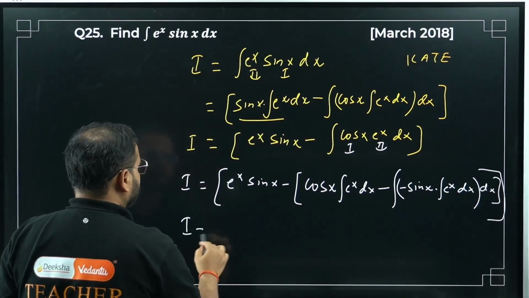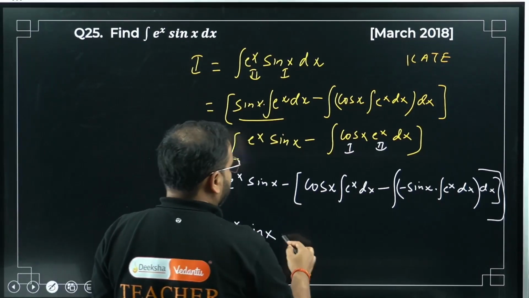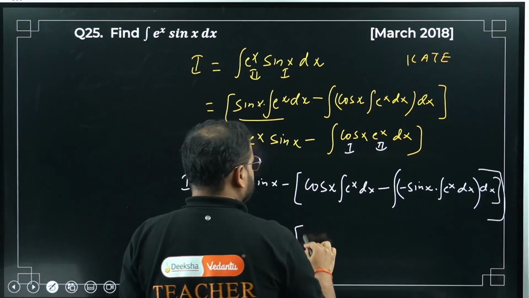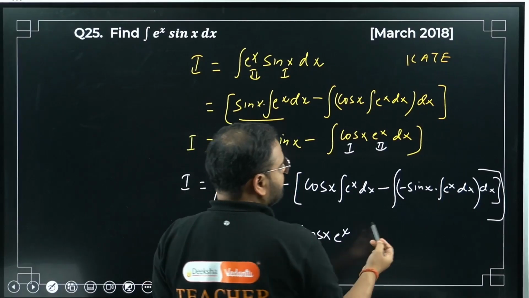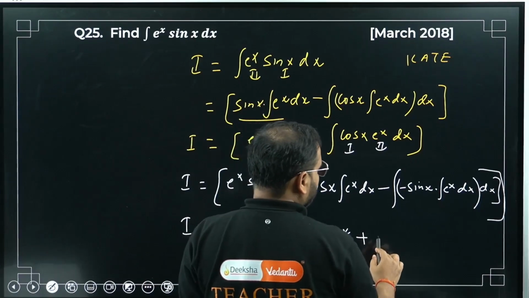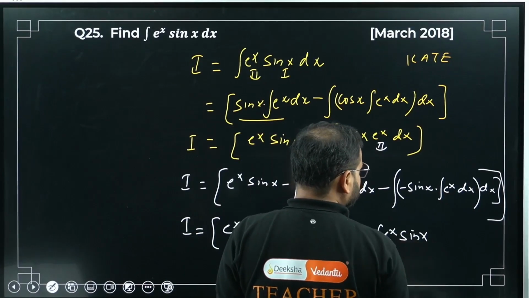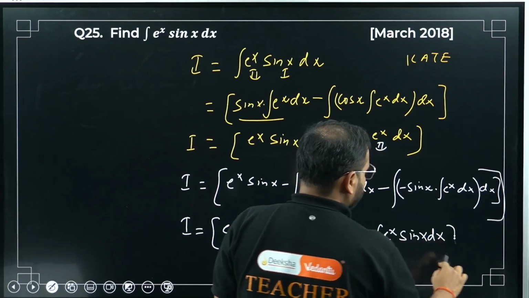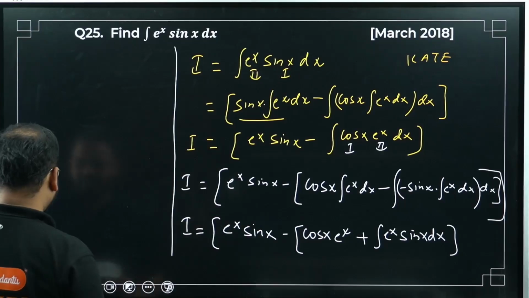What I'm getting, please check, e power x sin x minus, what is this? Simply cos x e power x. What about this minus and minus? Minus and minus is plus. What I'm getting here is e power x sin x dx. Great.